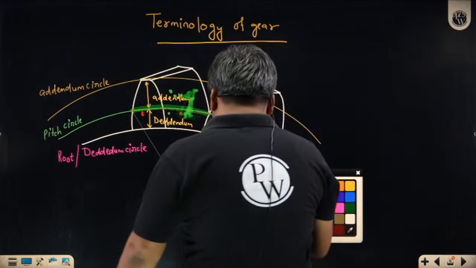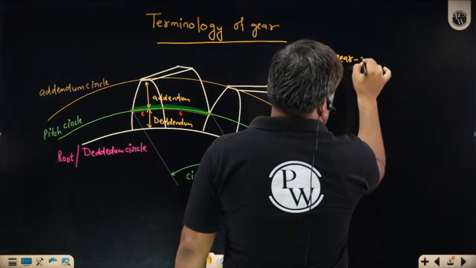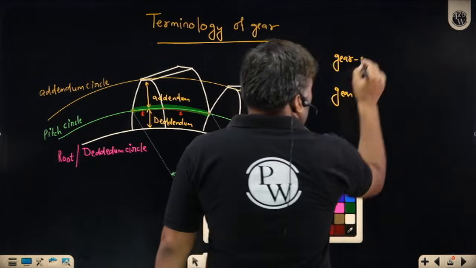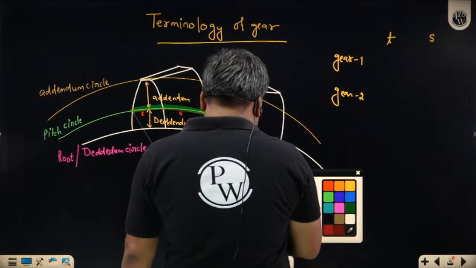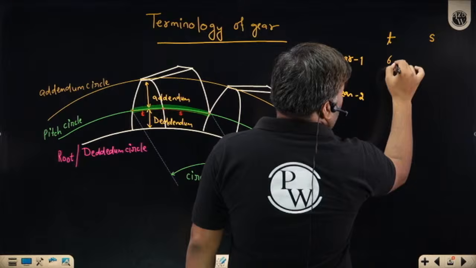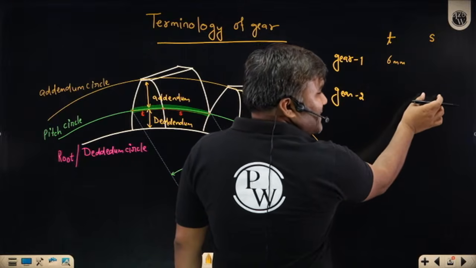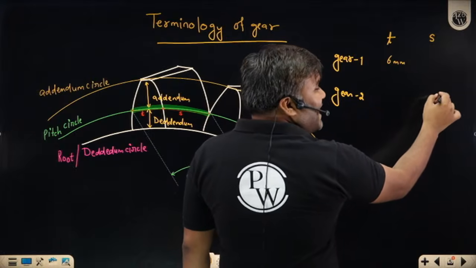So if I have two gears, gear 1 and gear 2, we have thickness and we have space. Suppose gear 1's thickness is 6 mm, so this 6 mm will go inside the space of the other gear. So the other gear must have how much space? Sir, can it have 5 mm space?